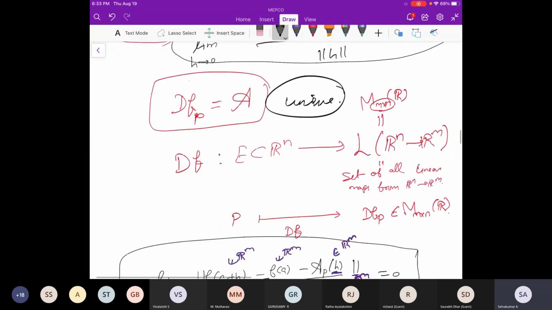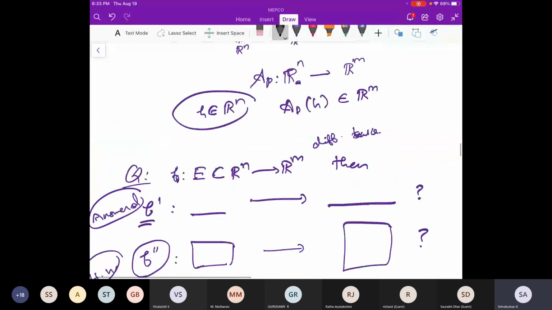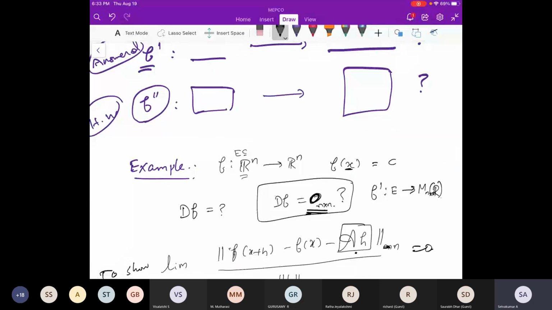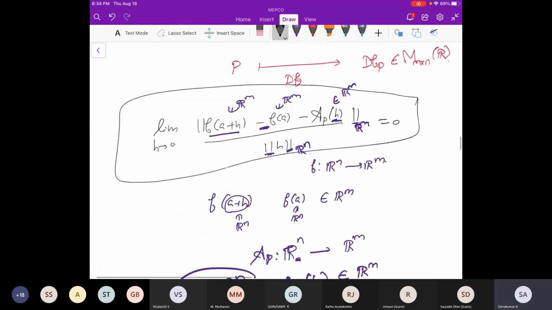Because of this uniqueness, we can do the following. For example, we have discussed some examples. Once you find this matrix and it satisfies the limit, then automatically it tells you that this is the only choice of the matrix A. If you choose something else that also satisfies the limit, then it is the same map. For example, the zero map in the case f(x) equal to a constant. So the uniqueness is important.